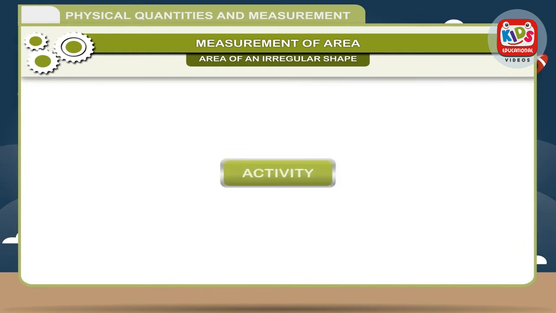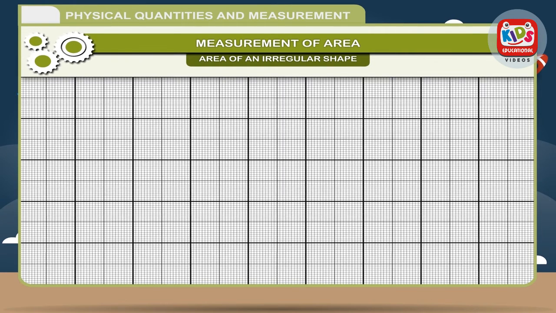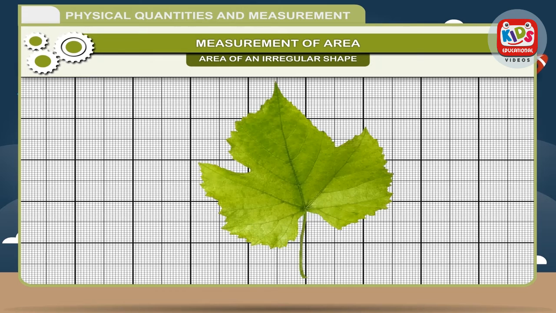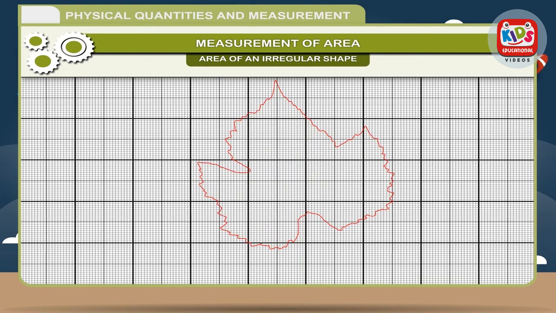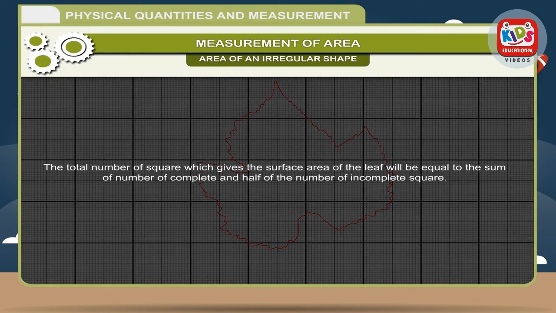Activity: to find the surface area of a leaf. Take a graph paper having area of a small square 1 square millimeter. Place a leaf on the graph paper and draw its outline. Remove the leaf and count the number of complete and incomplete squares. Neglect those squares which are less than half. The total number of squares which gives the surface area of the leaf will be equal to the sum of the number of complete squares and half of the number of incomplete squares.